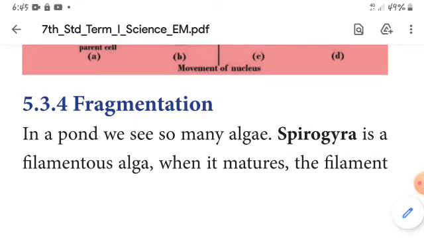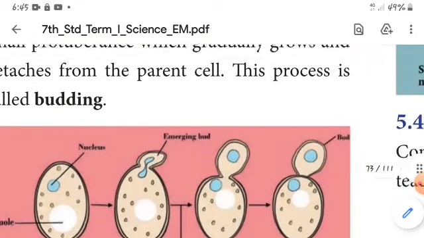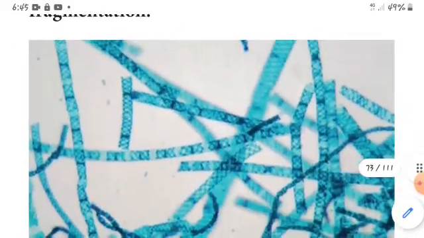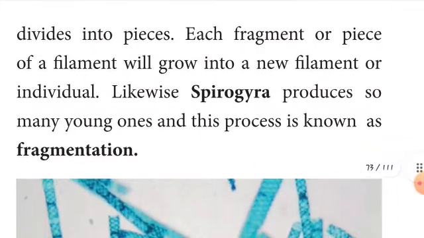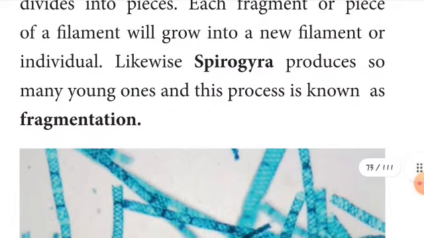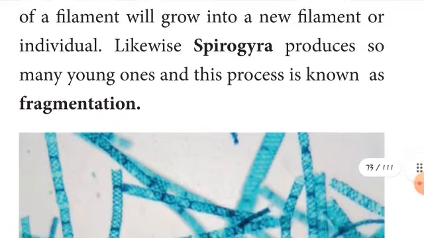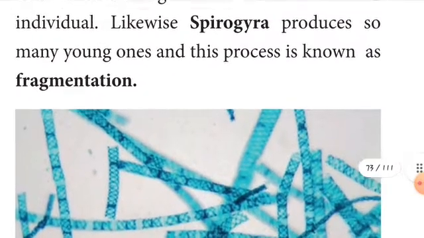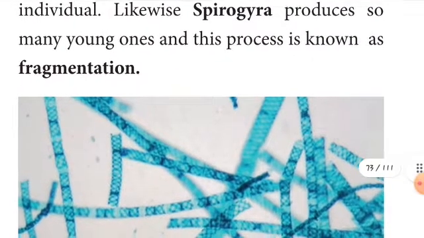When it matures, the filaments divide into pieces. See here, children, this is the fragmentation picture. Each fragment or piece of a filament will grow into a new filament, an individual. Likewise, see the diagram of Spirogyra, which produces so many young ones, and this process is called fragmentation. Is this clear to you, children?